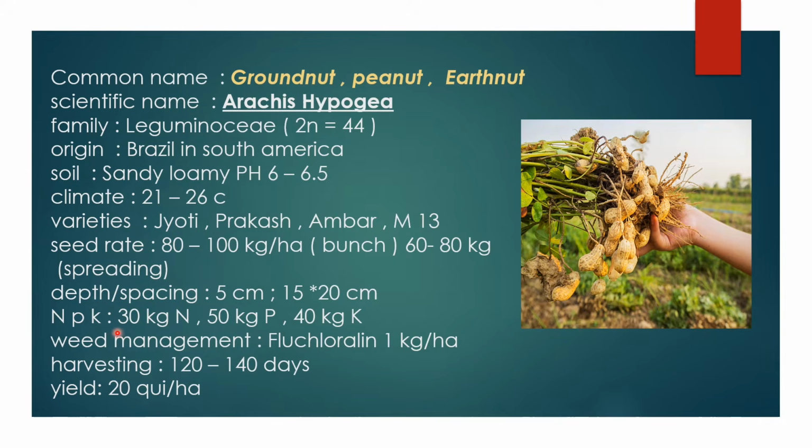And the NPK fertilizers are 30 kg nitrogen, 50 kg phosphorus and 40 kg potassium. We have to apply both phosphorus and potassium at the basal dose only. And for weed management, fluchloralin in 800 to 1000 liters of water, and we have to apply 1 kg per hectare of land. And the harvesting is at the time of maturity of pods only, 120 to 140 days after sowing. And the yield of the groundnut is 20 quintal per hectare.